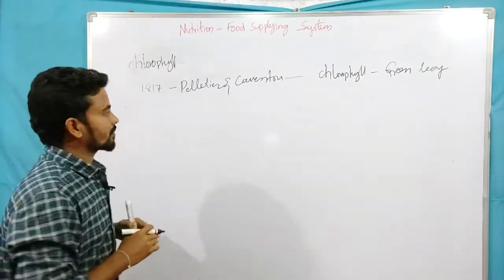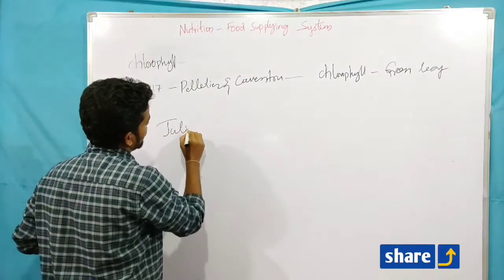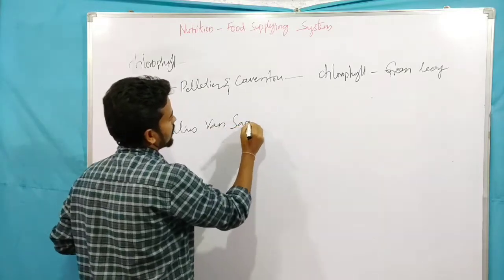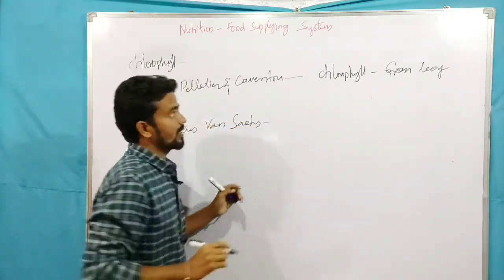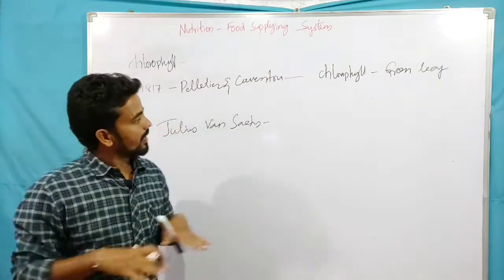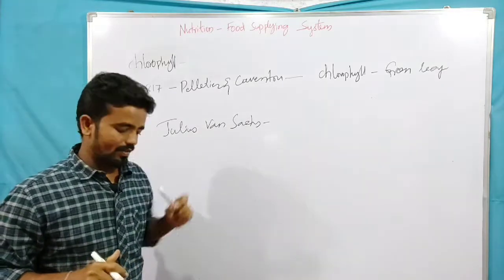Later on, Julius von Sachs found that the chlorophyll is not spread over the entire leaf, but is present in an organelle.